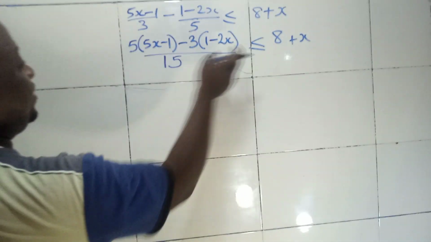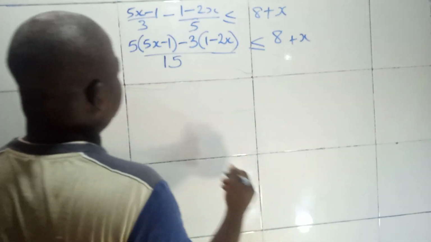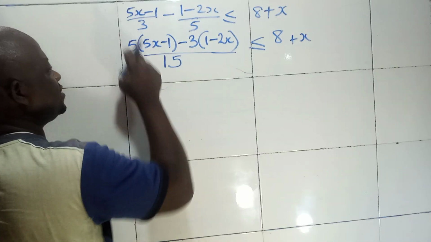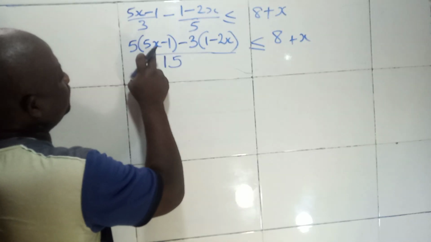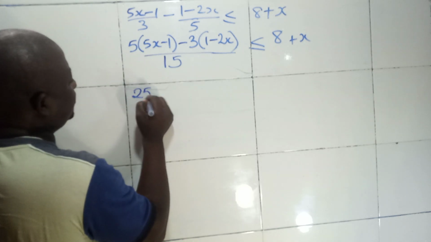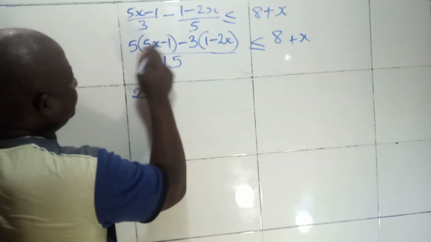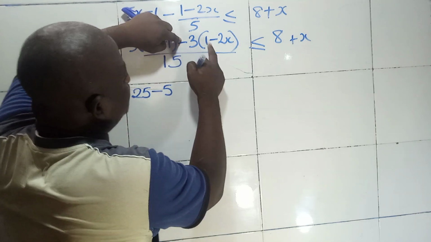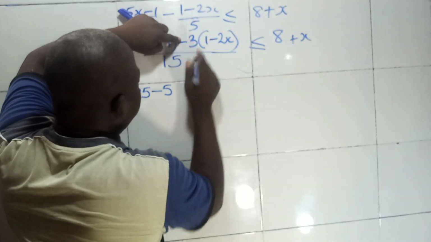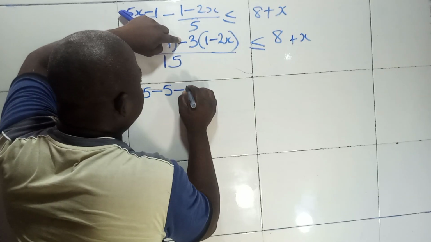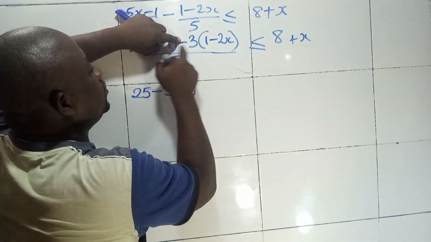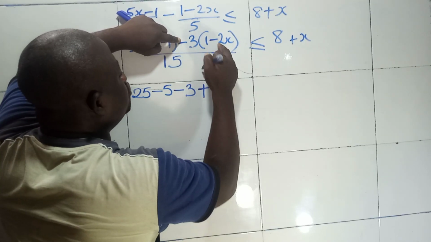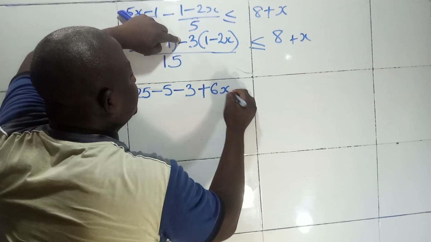So the next step is to cross multiply. When you cross multiply this, you expand this. If you expand this, 5 times 5x is 25x, minus 5 times 1, 5. Look at the way I'm using the sign. This is minus 1 times plus 1; minus times plus is minus. 3 times 1 is 3. Minus times minus is plus. 3 times 2 is 6x.